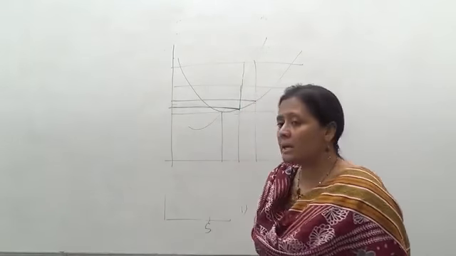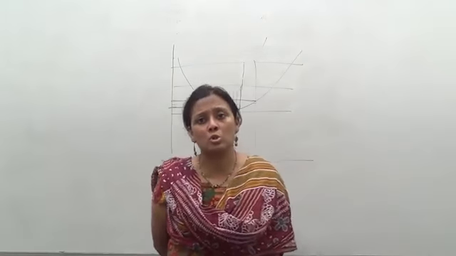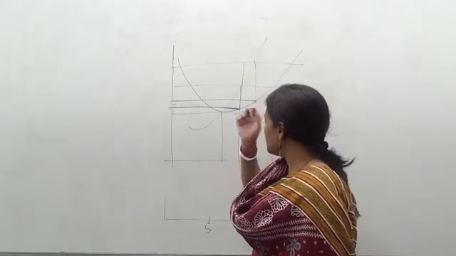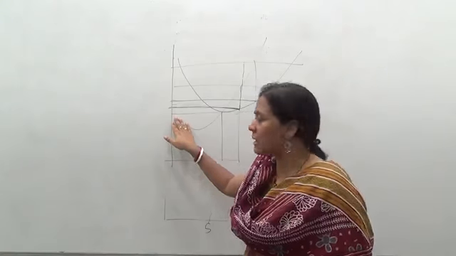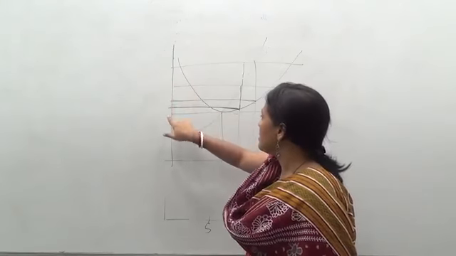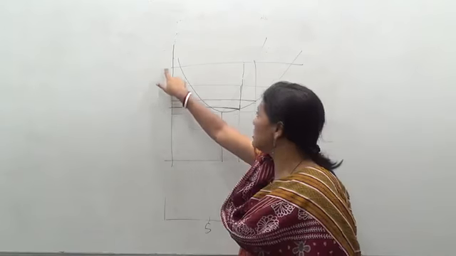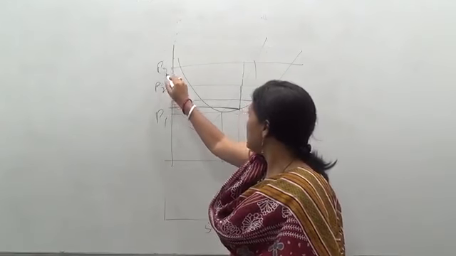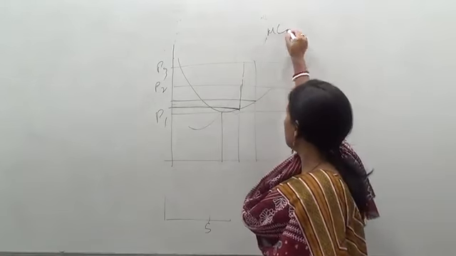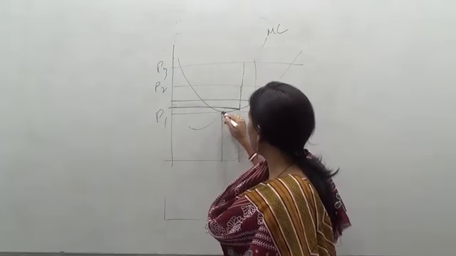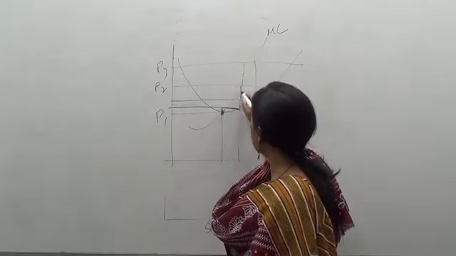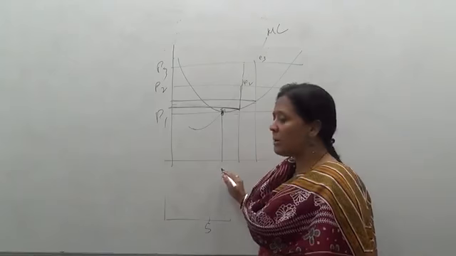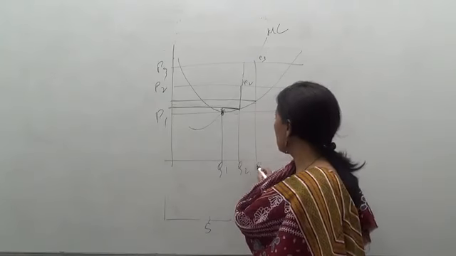But now we come to the idea that rent is a surplus over the cost of production. So what is this? He has assumed a perfectly competitive market, and these are the price lines. This is price line 1, this is price line 2, and this is price line 3. And this is our marginal cost curve. So each price line intersects the marginal cost curve, and we get the equilibria E1, E2 and E3. With the intersection at E1, E2, E3, we get the equilibrium quantities Q1, Q2, Q3.